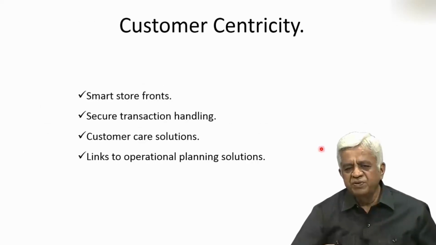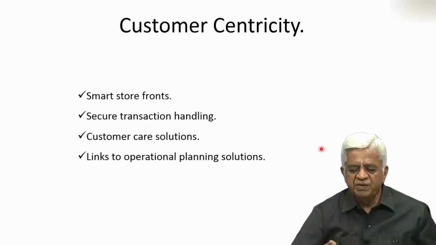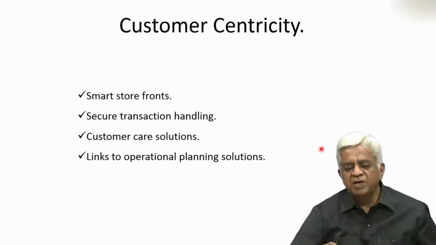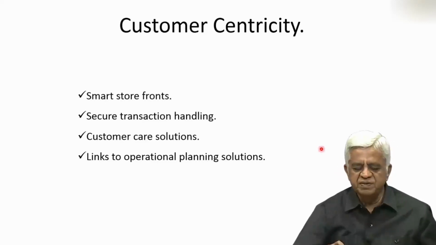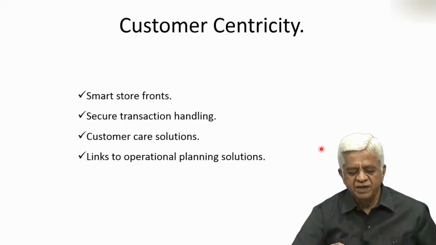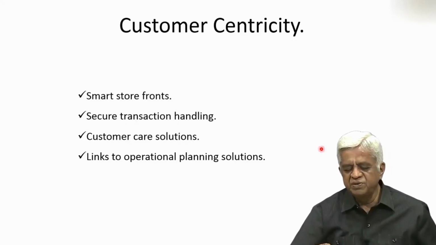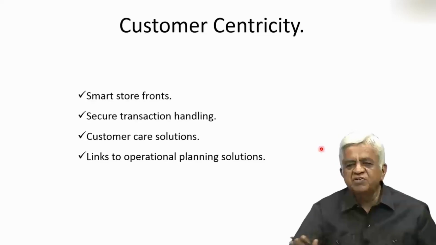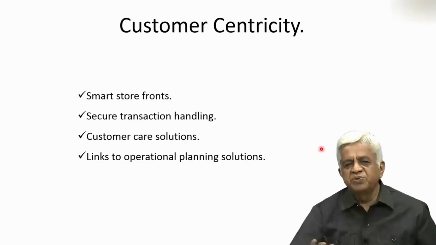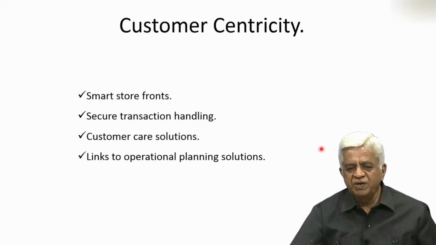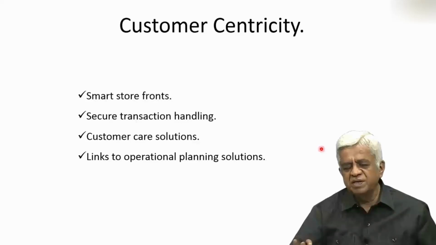So that brings you to the point that these e-commerce companies or e-business companies have to be more customer-centric. What does it mean? They can have smart storefronts, secure transaction handling, customer care solutions, links to operational planning solutions. In other words, these are things to manage your CRM much better. CRM stands for customer relationship management. So through this platform of e-commerce, your customer-centric issues are likely to be addressed better.